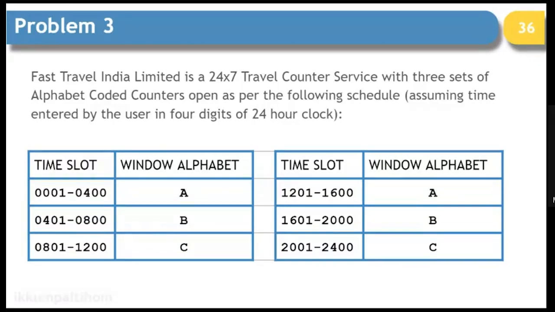So the A set of windows are open from early morning 0001 hours to 400 hours. So A window is open. After that, 401 hours to 800 hours is B window open, and 801 hours to 1200 hours C window open. And in the same manner, after noon, once again, the same sequence is repeated.